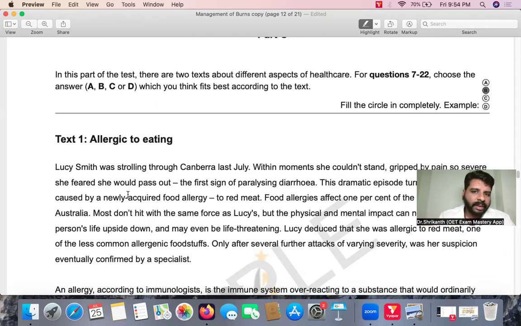A scientist or a medical professional or a doctor, an expert in some health topic, has written a particular passage. So it is basically a conversation. The writer is speaking to you. And the questions will be asking, what is the opinion? What is the suggestion?